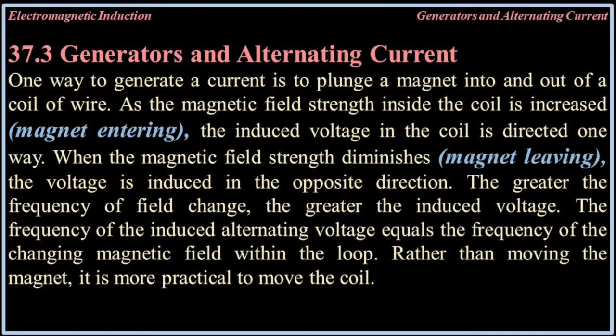37.3. Generators and alternating current. One way to generate a current is to plunge a magnet into and out of a coil of wire. As the magnetic field strength inside the coil is increased, magnet entering, the induced voltage in the coil is directed one way.